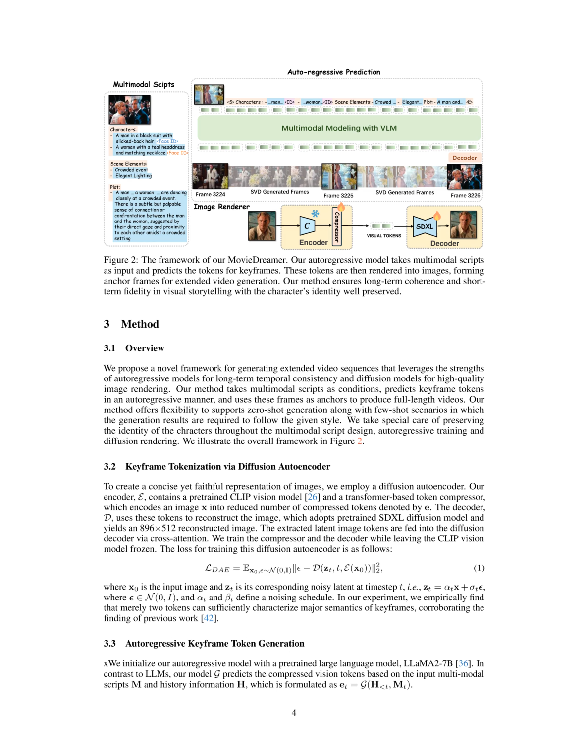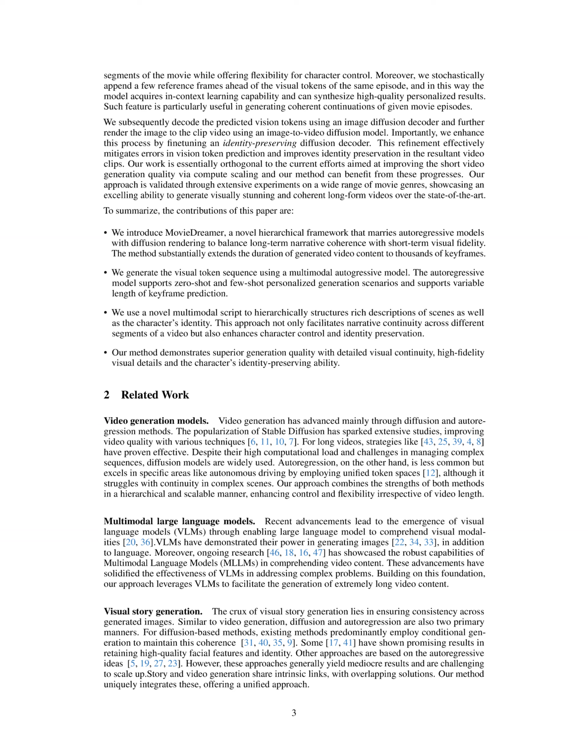Next, these visual tokens are decoded into keyframes using a diffusion autoencoder, which compresses the images into a reduced number of tokens while preserving essential details. Finally, the keyframes are rendered into video sequences using an image-to-video diffusion model, enhanced by an identity-preserving diffusion decoder that mitigates errors in visual token prediction and maintains character identity throughout the generated video.